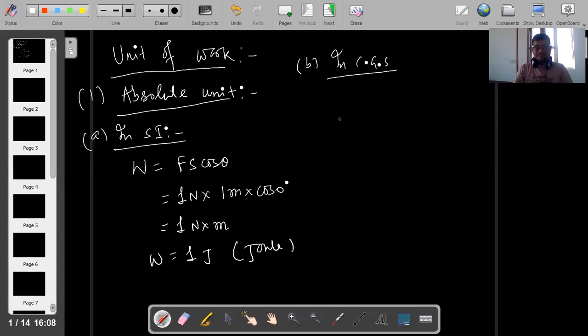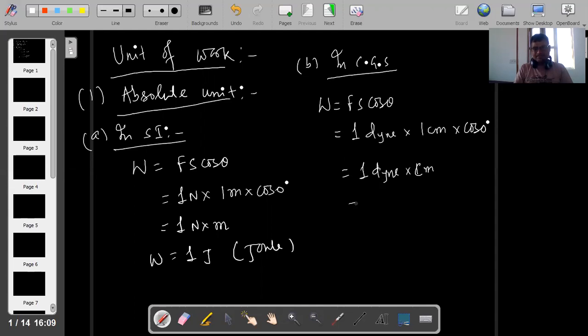In CGS, W is equal to F s cos theta. F is known as 1 dyne and S is known as 1 centimeter, into cos 0. So 1 dyne into centimeter is known as 1 erg. Work done is your 1 erg. So what do you mean by 1 erg? Write down: work is said to be 1 erg.